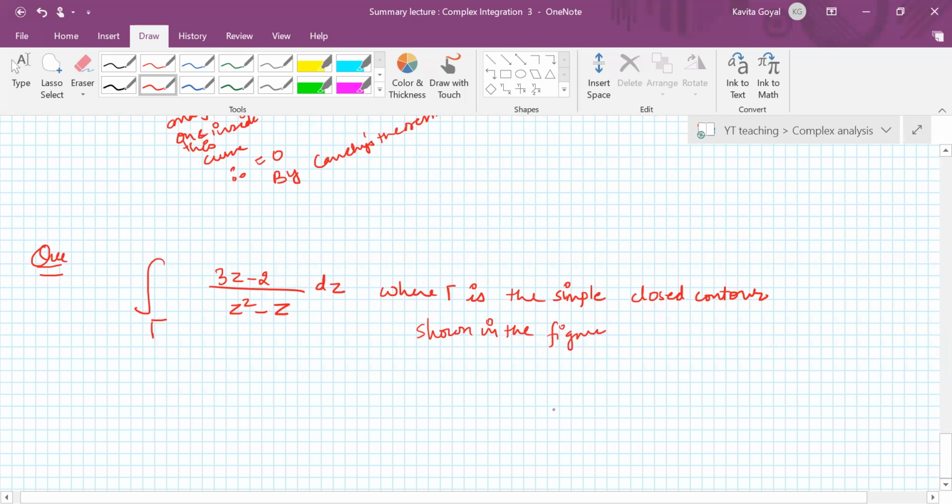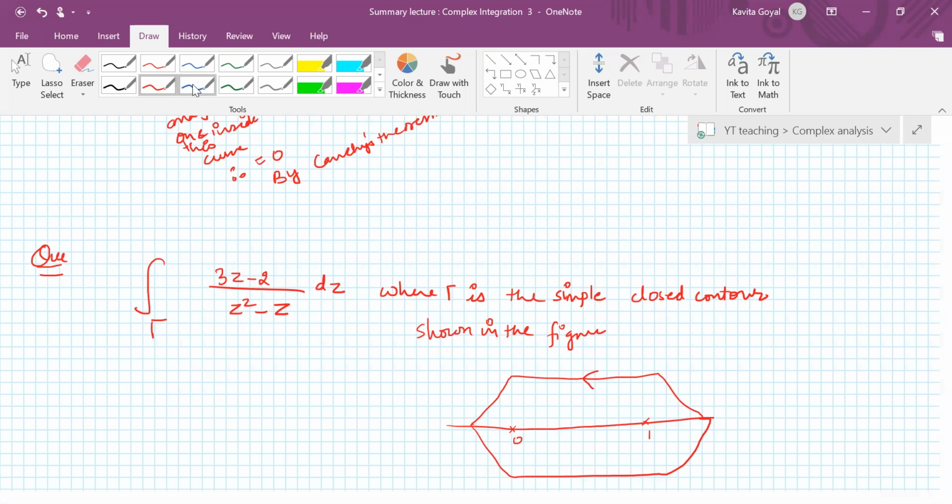This is the point 0, this is the point 1, and this is the contour gamma. You are moving in a positive direction. You have to move along this curve, which is a kind of polygon, and find this integral.